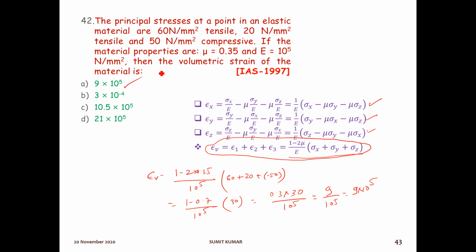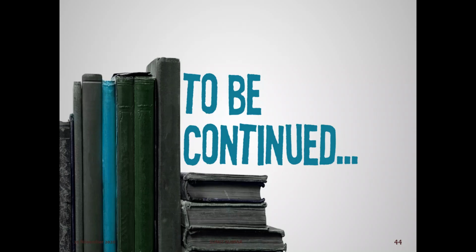So here you can see, for this question there is no need to use the calculator. First of all, try to solve by yourself only. In the case of complicated calculation, then only use the calculator. Otherwise, just calculate manually by yourself only. So here you will get the answer as 9 into 10 to the power minus 5. Option number A is the right answer.